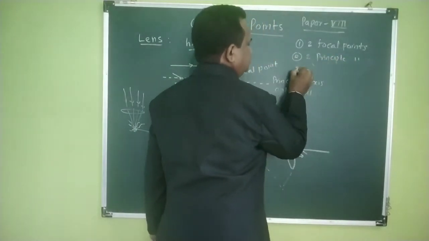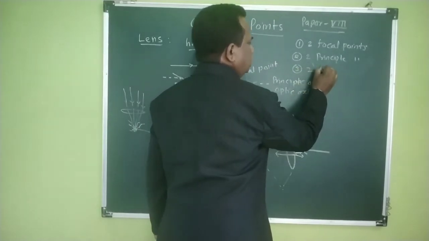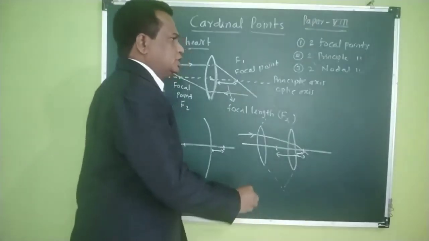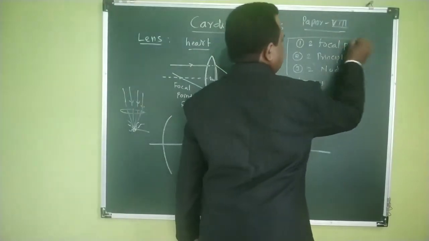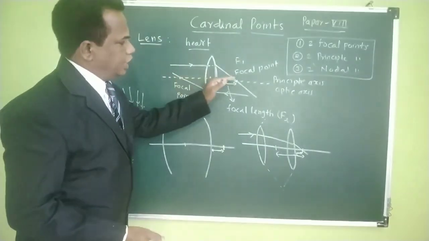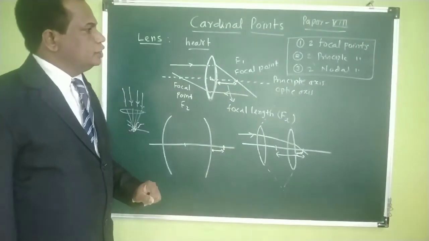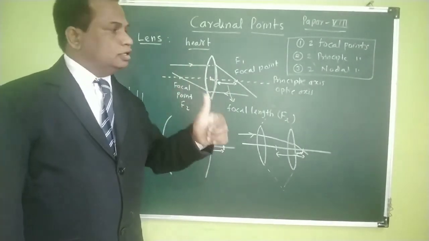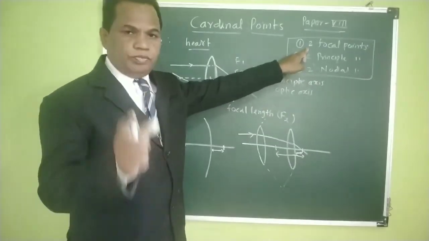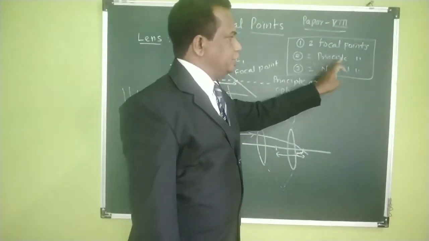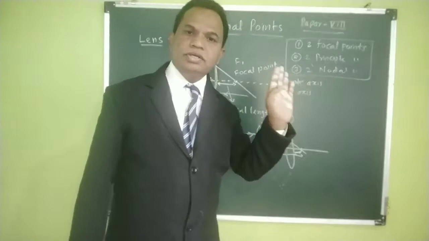And third, 2 nodal points. So these are the 6 points on the optic axis in different positions. Out of these, 2 are called focal points, 2 are called principal points, 2 are called nodal points.